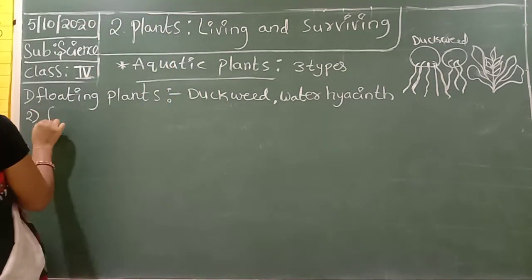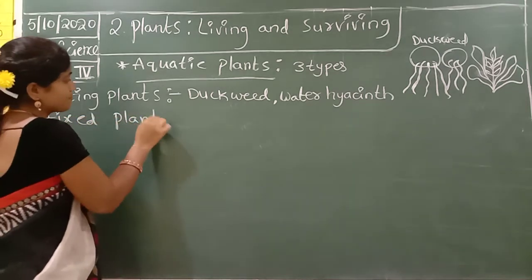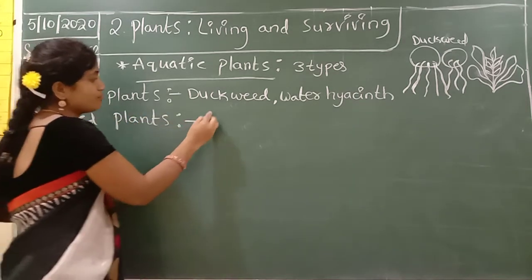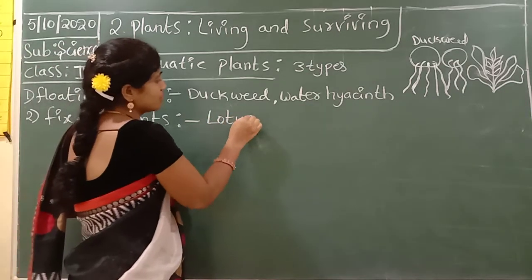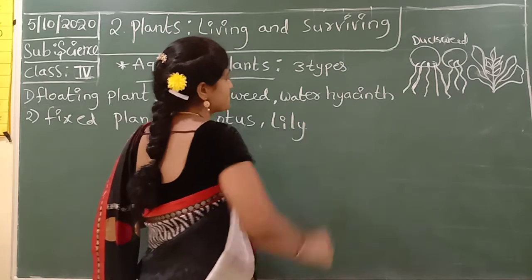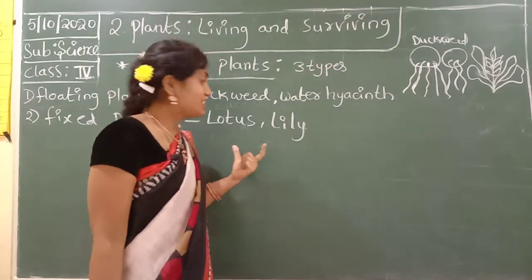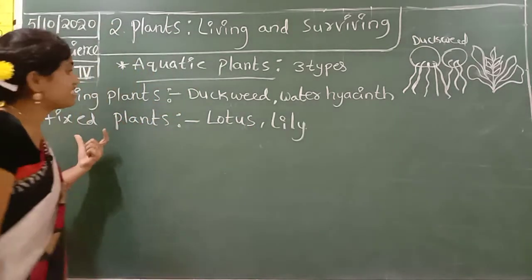Next, fixed plants. Examples are lotus and water lily. Lotus and lily flowers, these two are fixed plants.